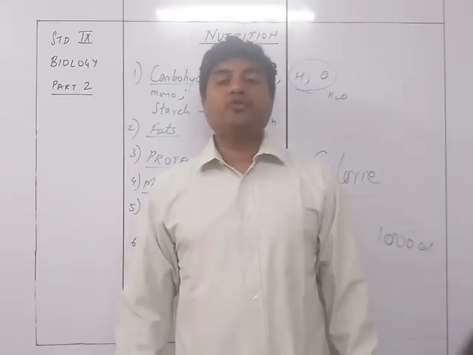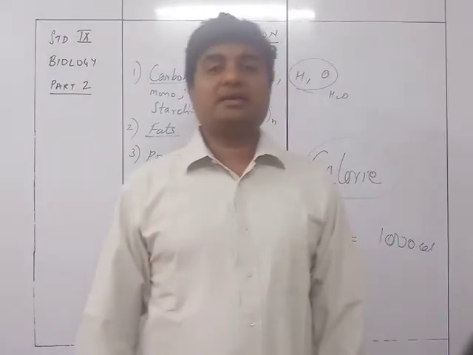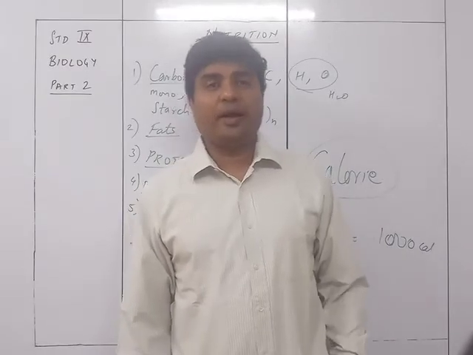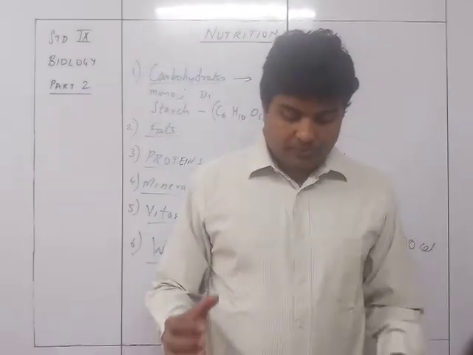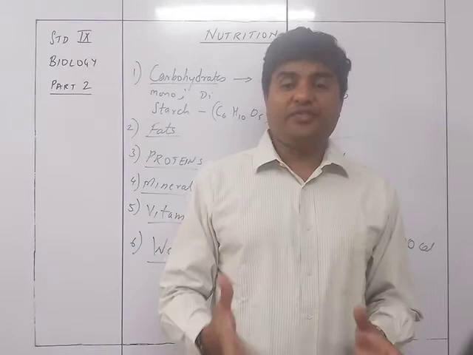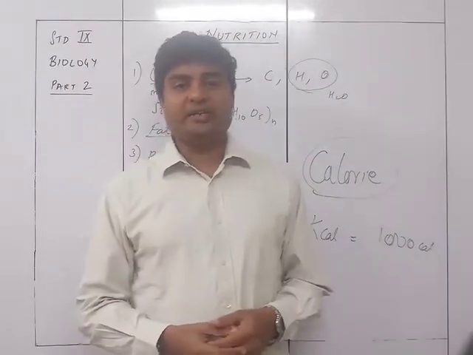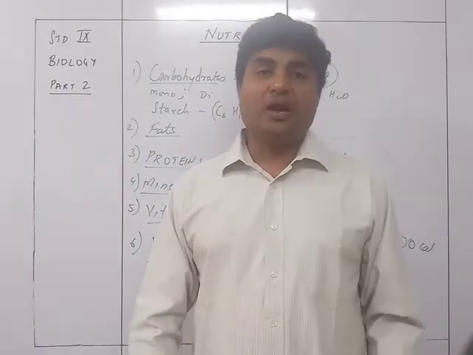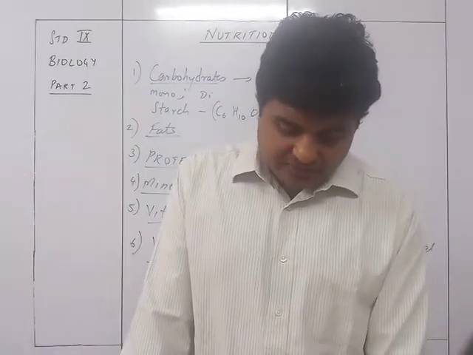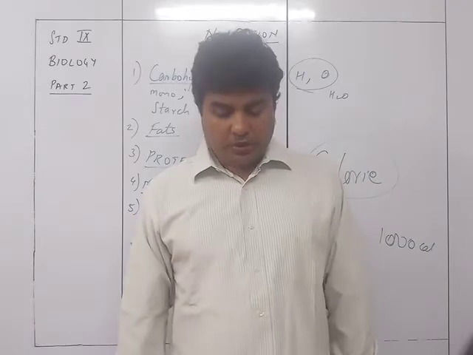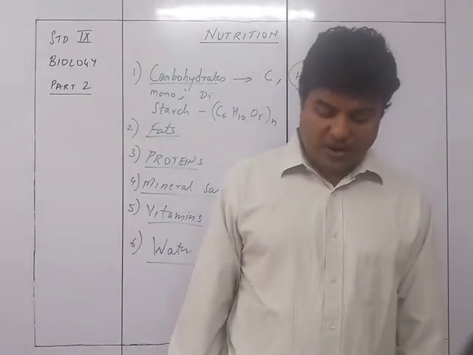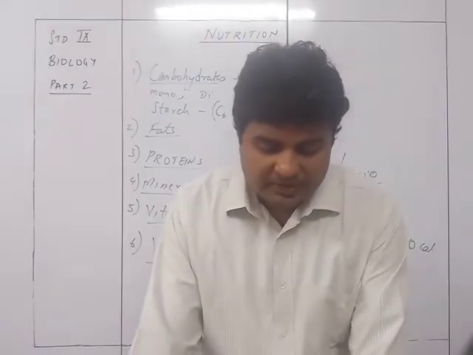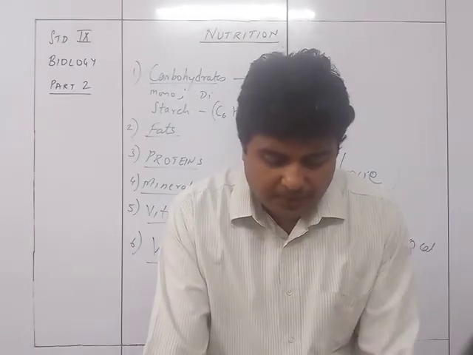So if a person is lacking or having a deficiency of one or more essential requirements of the food, then the person is suffering from malnutrition. Now on the top they are given as the balanced diet for an adult person.